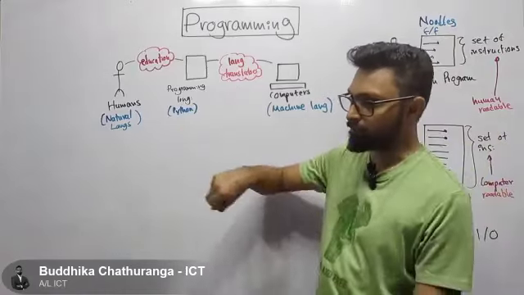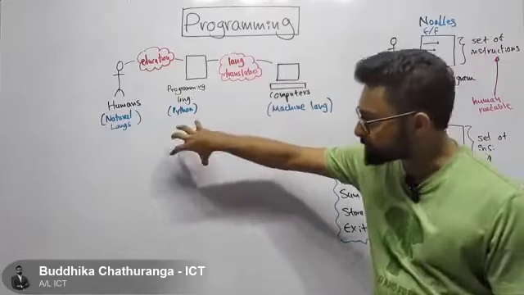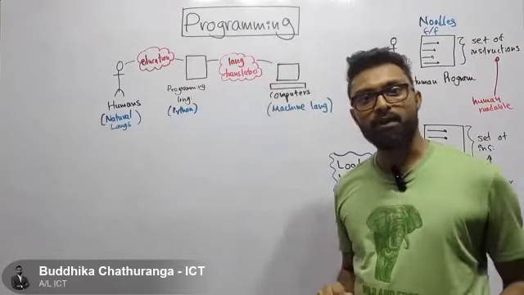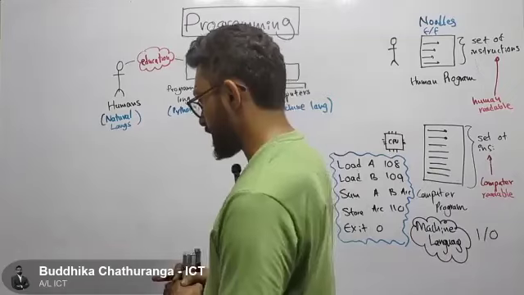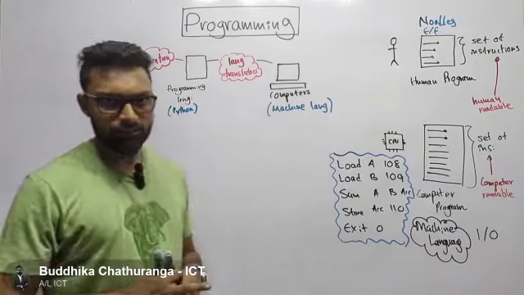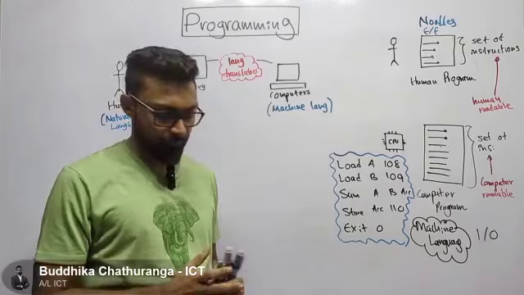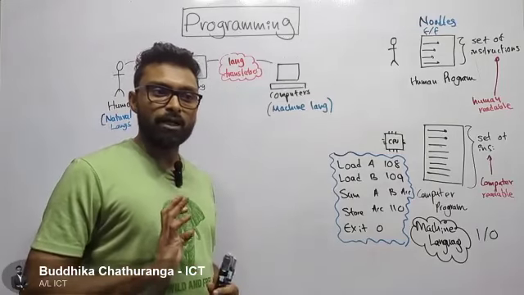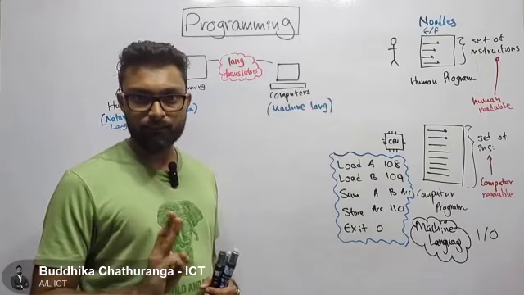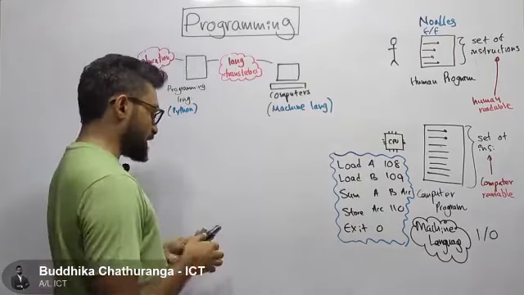After writing a program in some language, we can use a language translator to translate whatever program humans have written in programming languages into computer-understandable machine language. You get that part. Now, when it comes to language translators, we have different types of language translators. Basically, in our syllabus, we specifically learn about 3 special types of language translators.